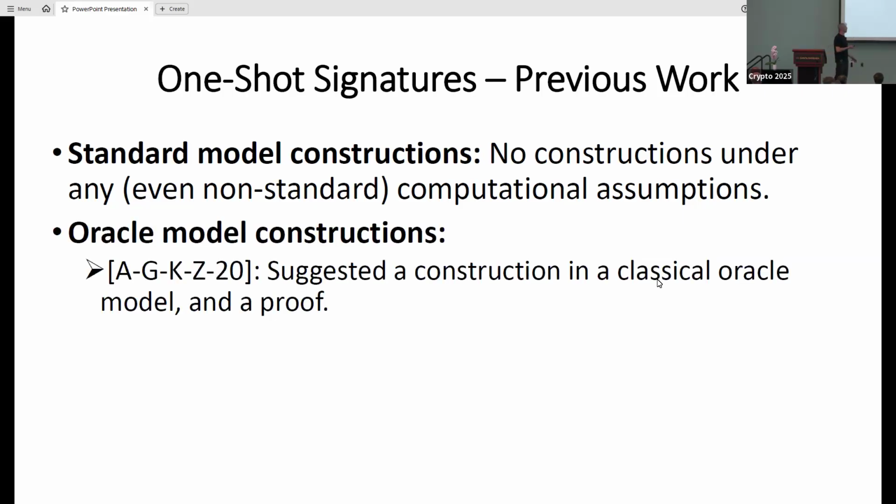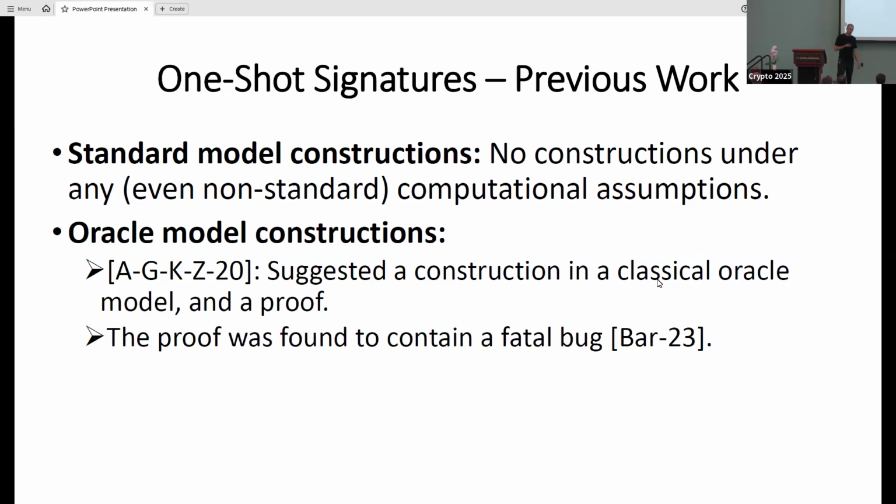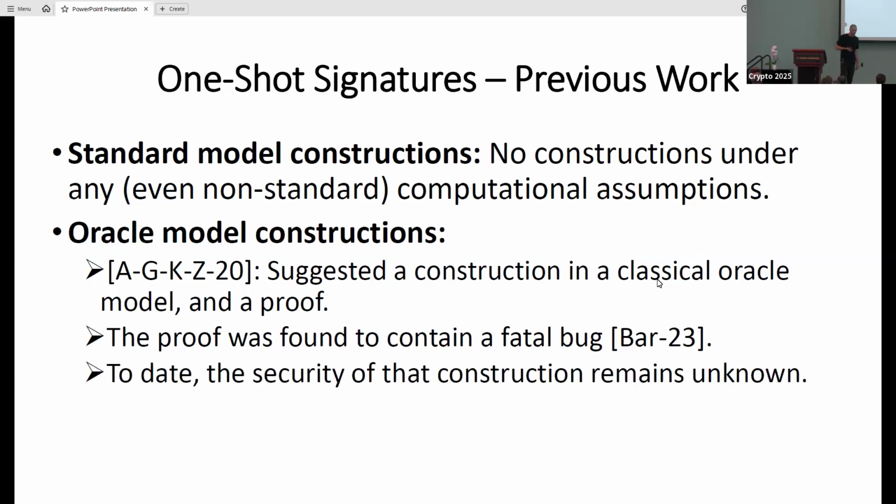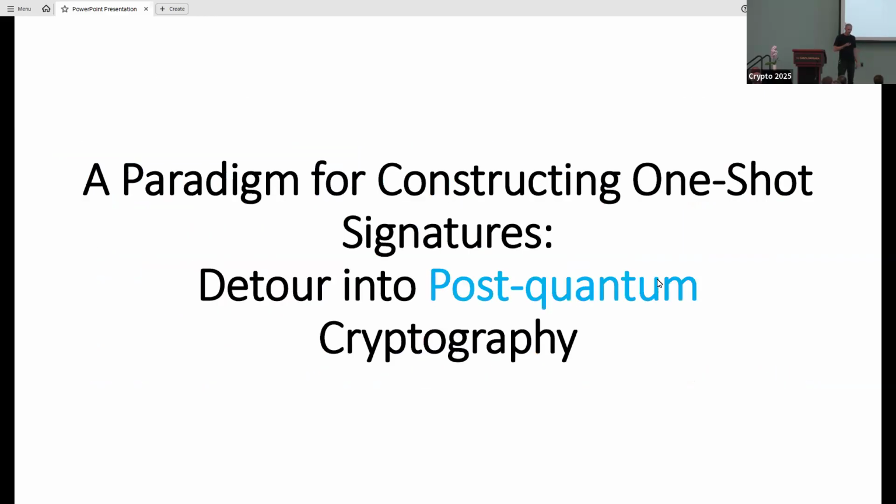And in that same work that defined one-shot signatures by AGKZ, a classical oracle model construction was suggested. The security proof was found to contain a fatal bug, and we don't know the status of the security of this construction from 2020. Okay, so we actually have one paradigm for constructing one-shot signatures. It is based on this object with original motivation actually coming from post-quantum cryptography. So we're going to do a detour into post-quantum cryptography and learn about this object, which is a variant of a collision-resistant hash function.